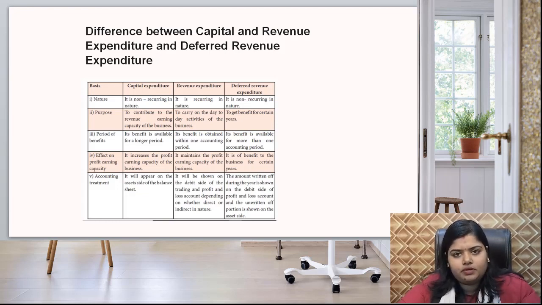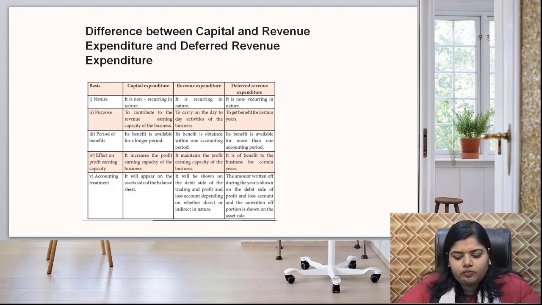Then coming to purpose, the main purpose of capital expenditure is to contribute to the revenue earning capacity of the business, while the objective of revenue expenditure is to carry on day-to-day activity. And in comparison to that, the objective of deferred revenue expenditure is to get benefit for certain period.